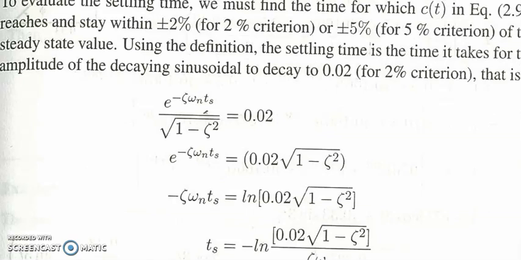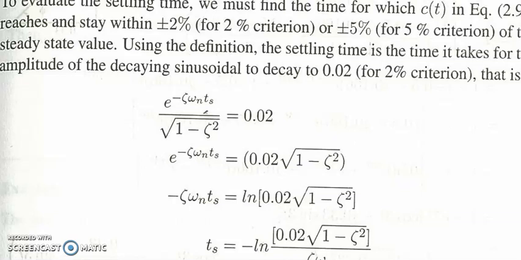Settling time. To evaluate the settling time, we must find the time for which C of t reaches and stays within plus or minus 2% for a 2% criterion, or plus or minus 5% for a 5% criterion, of the steady state value.